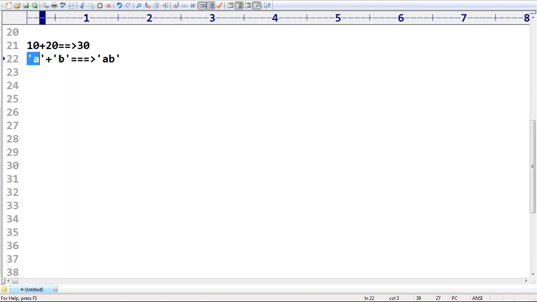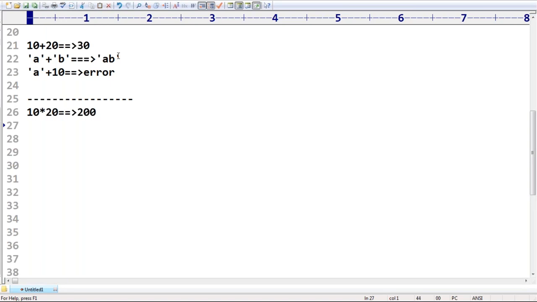'AB' is a string, no problem. Suppose I take 'A' plus 10, immediately we get an error by default. 'A' plus 10 is nothing but an error. Remember that. Similarly, 10 into 20 is nothing but 200 by default.